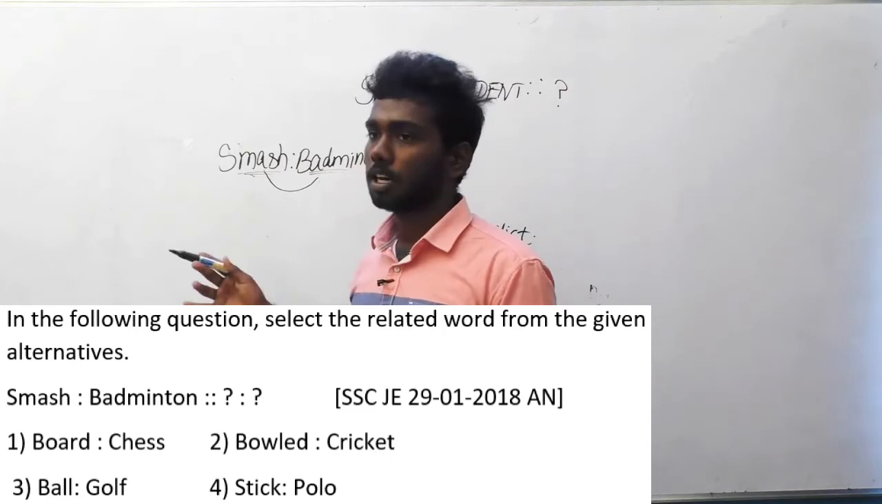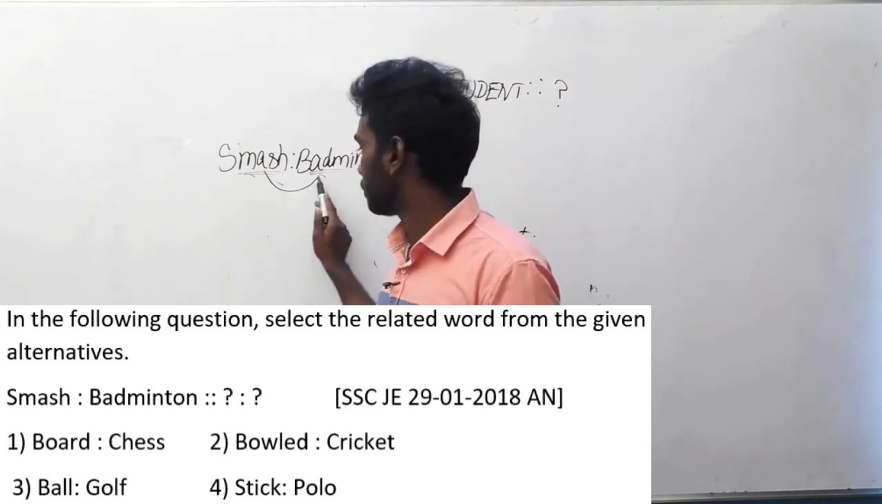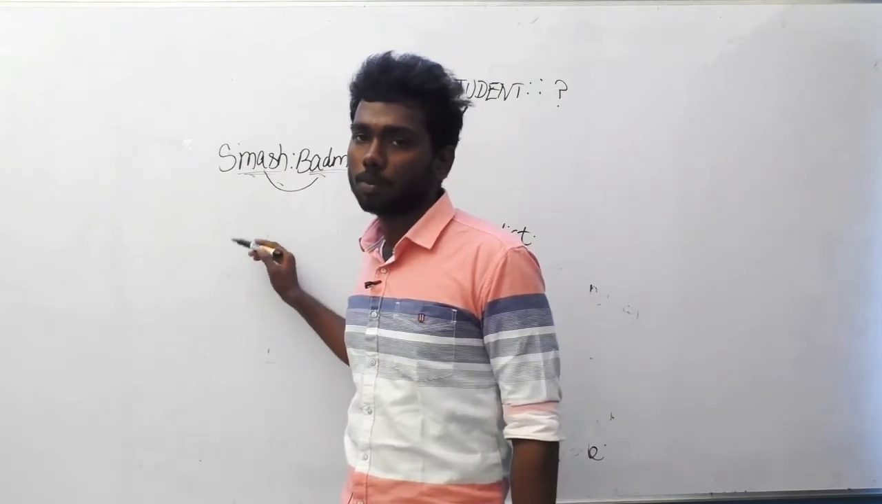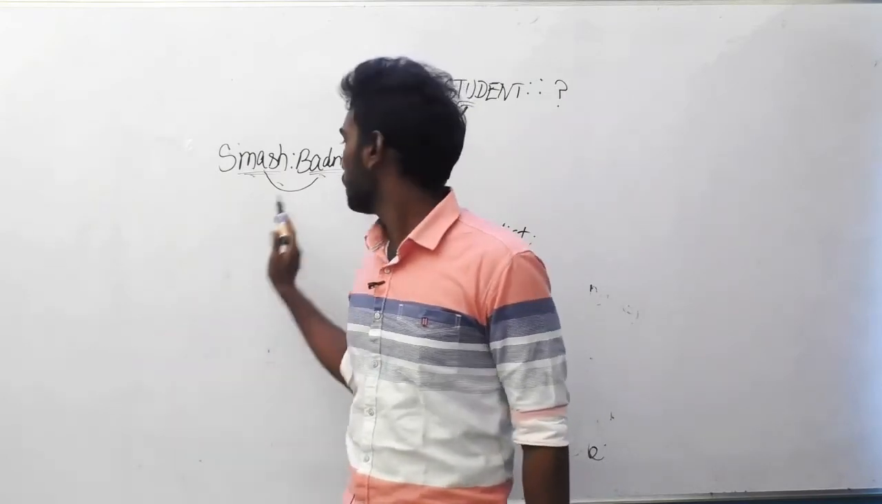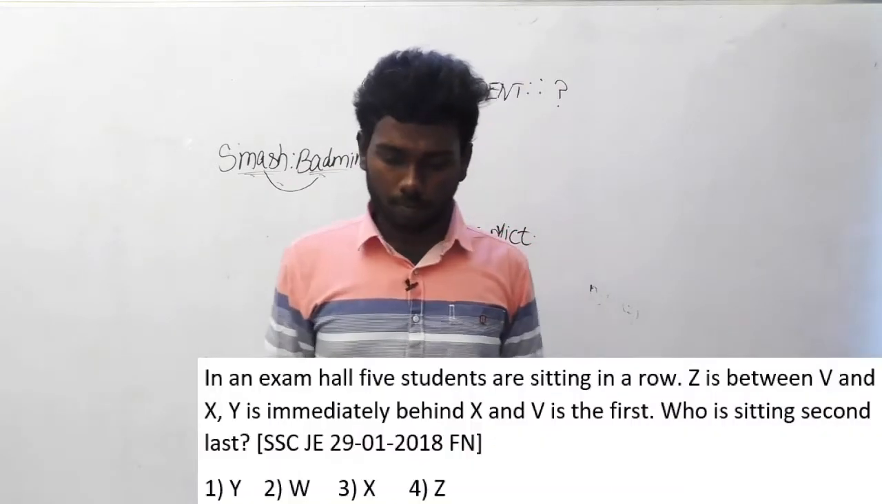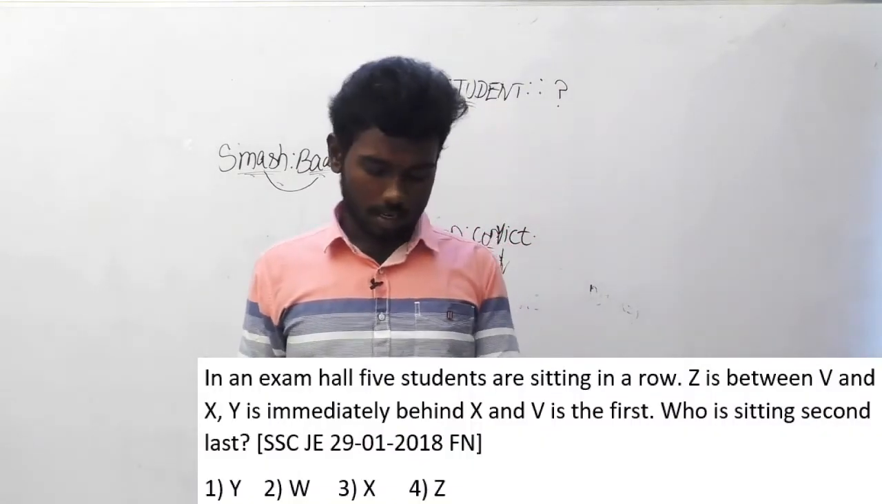The other options are too far away from this relation, because board is to chess, polo is to stick, and golf is to ball. They are the materials used to play, and this is a type. So I hope you can understand it now. Let's move on to the next question.